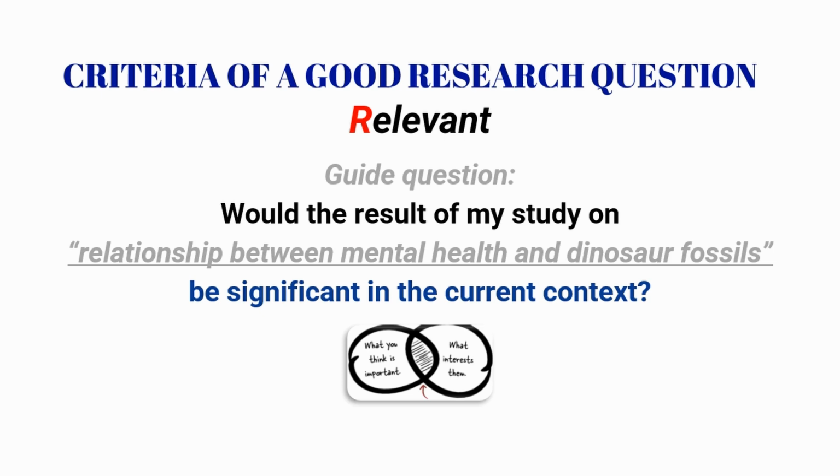Of course, this criterion can prove to be tricky, especially when you are reviewing the relevance of other studies. What is relevant to you might not be relevant to others, and vice versa. But a general and realistic grasp of the social environment can help you answer this question. More specifically, if your topic selection had been more systematic, like what we've discussed earlier on selecting topics identified to be what is needed in the world or what is needed in your country, then you can safely say that your research question is relevant.